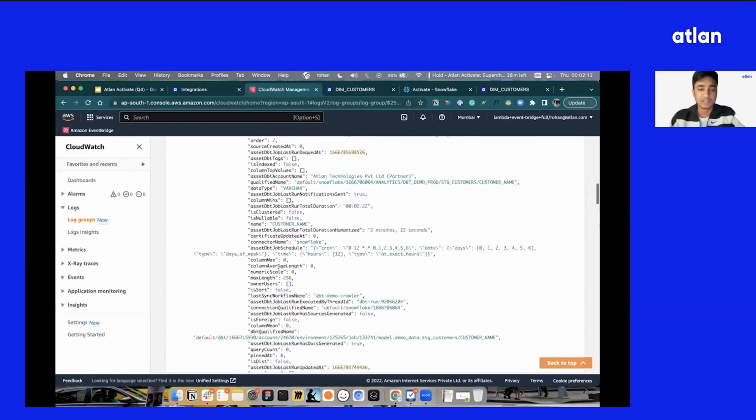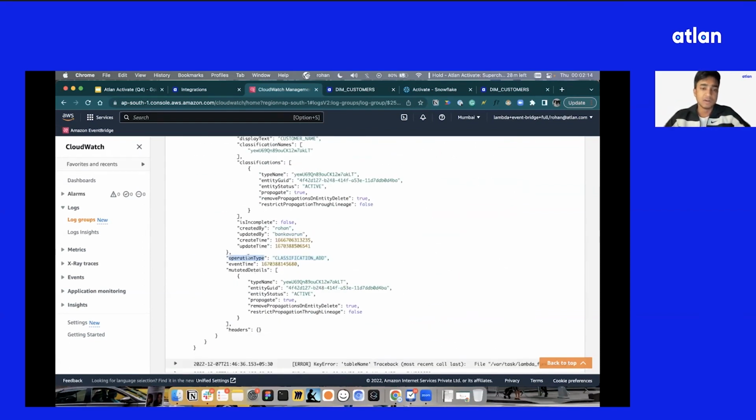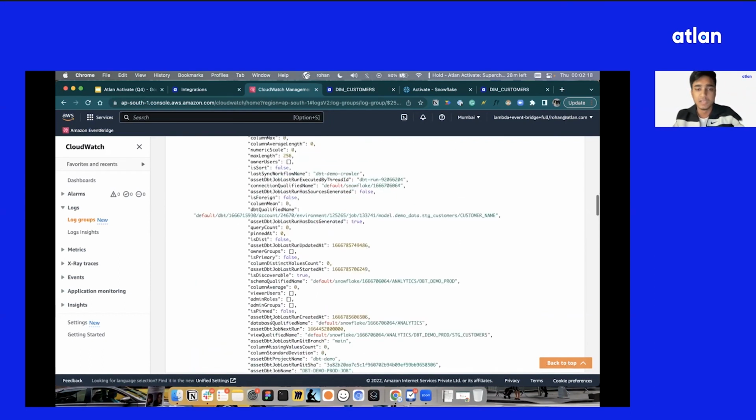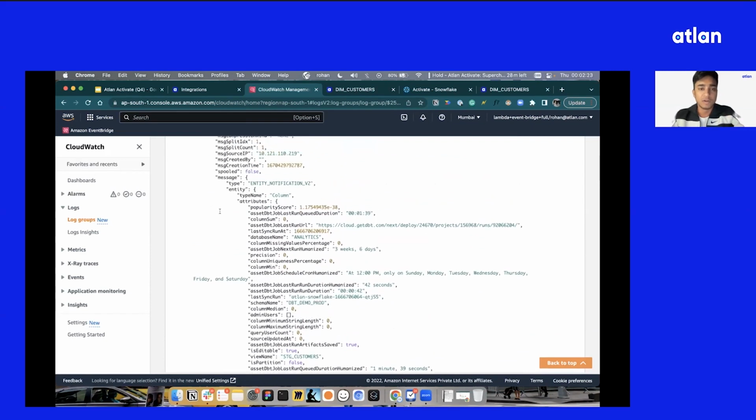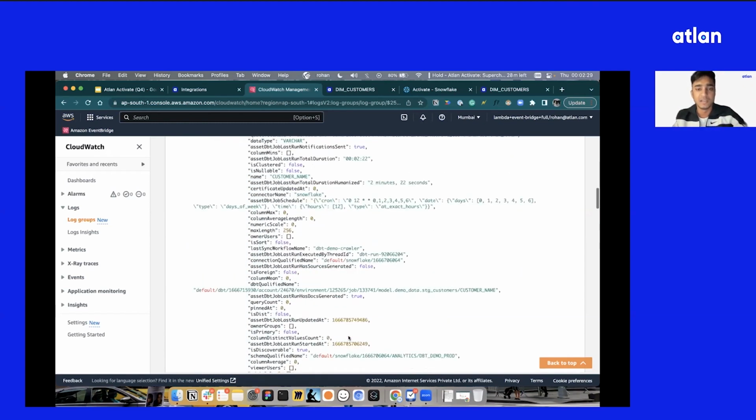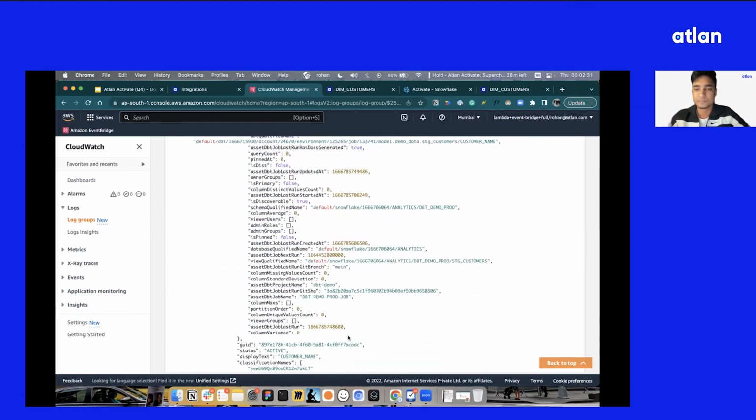You can see the whole payload. The operation type is classification add. You can see what exactly changed. And to improve the developer experience, we also send you the full asset JSON so that you don't have to make another API call to fetch the asset, and you can just utilize this event.